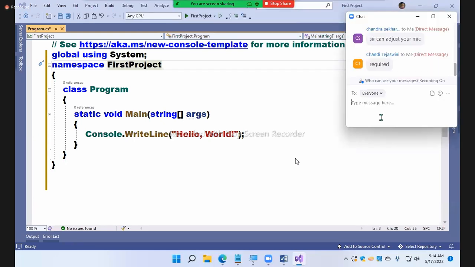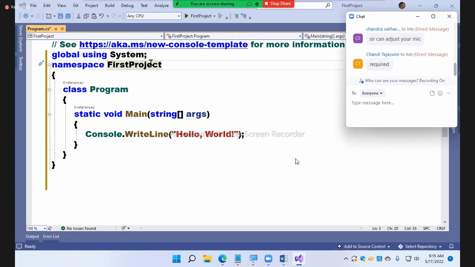Why? Is it the first file, no? At least in one file, if you don't write, how will it work? It won't work. At least in one file you should write it, otherwise the feature will not work.